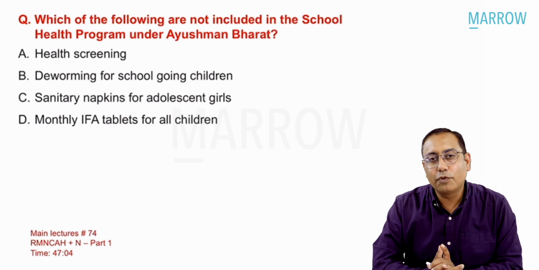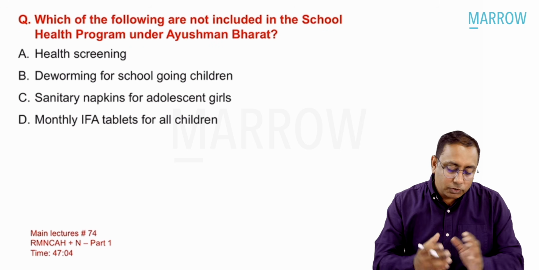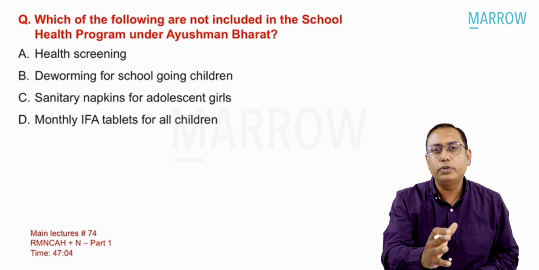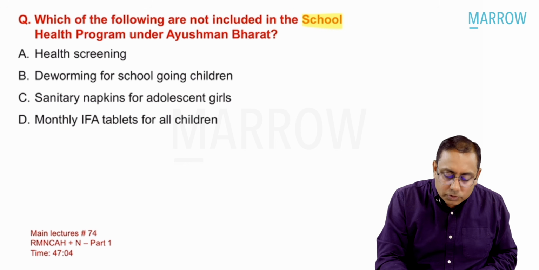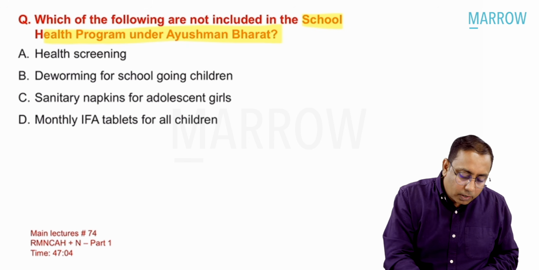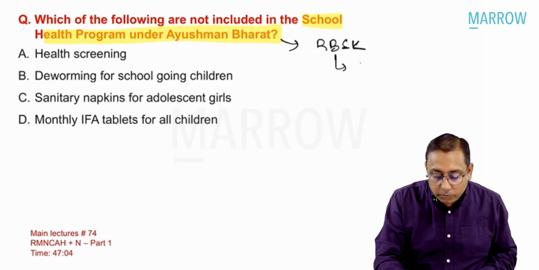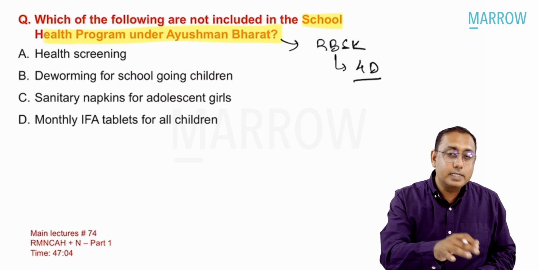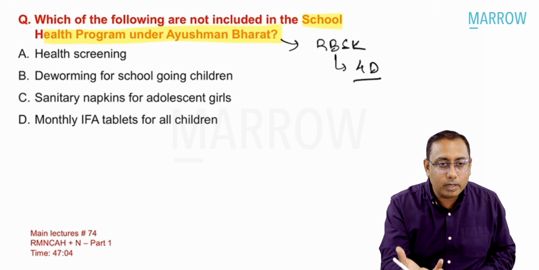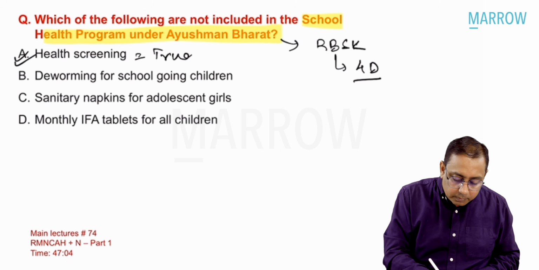Going to the next one, which of the following is not included in the school health program under Ayushman Bharat? So they put all the fancy words. However, this was a very simple question. You did not need to know what the school health program is, just common sense. Under Ayushman Bharat, we have the Rashtriya Bal Swasthya Karyagram, RBSK, where we do the 4 Ds: diseases, deficiency, defects, and congenital delays for children under the school health program. So we do health screening. That is correct. This is obviously a true answer.